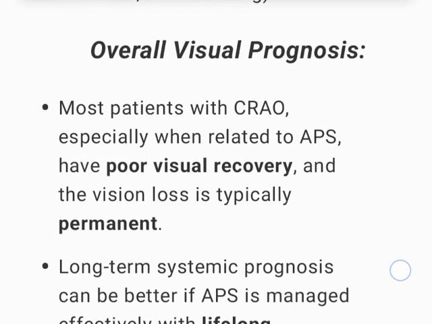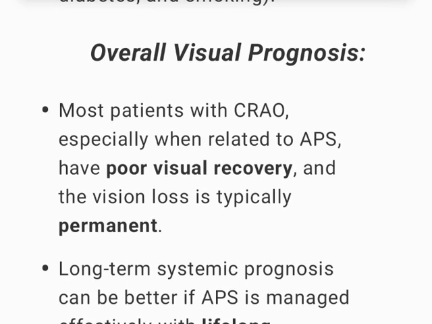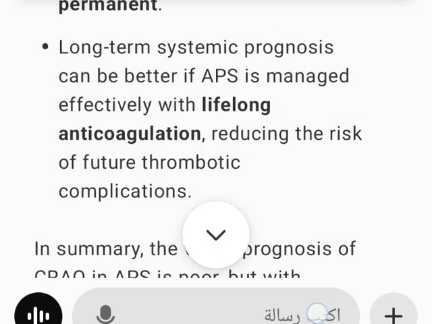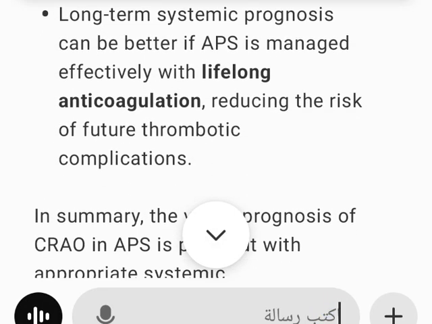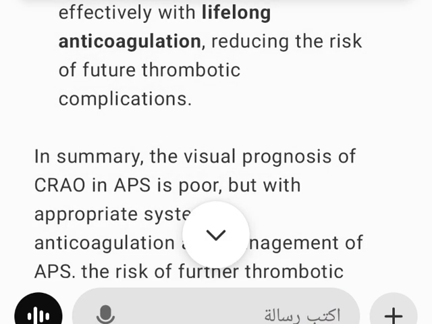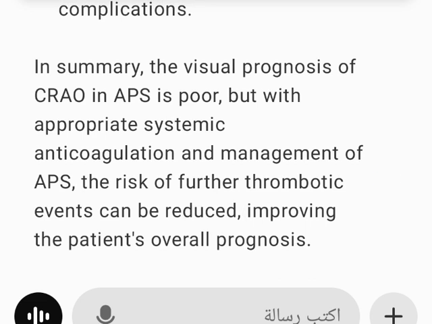Overall visual prognosis. Most patients with CRAO, especially when related to APS, have poor visual recovery, and the vision loss is typically permanent. Long-term systemic prognosis can be better if APS is managed effectively with lifelong anticoagulation, reducing the risk of future thrombotic complications. In summary, the visual prognosis of CRAO and APS is poor, but with appropriate systemic anticoagulation and management of APS, the risk of further thrombotic events can be reduced, improving the patient's overall prognosis.